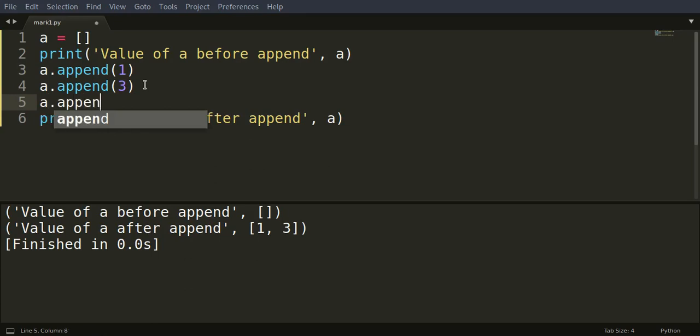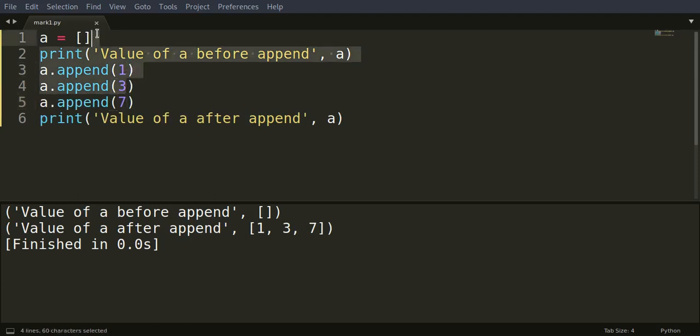A dot append 7, and just print. So 1, 3 and 7. So 1 got added to the list, then 3 got added to the list, and then 7 got added to the list. Now obviously why do this? You could just change the list here, 1 comma 3 comma 7. See, that works, that's easy. So this append function is used usually in for loops. So I'll tell you what I mean by that.